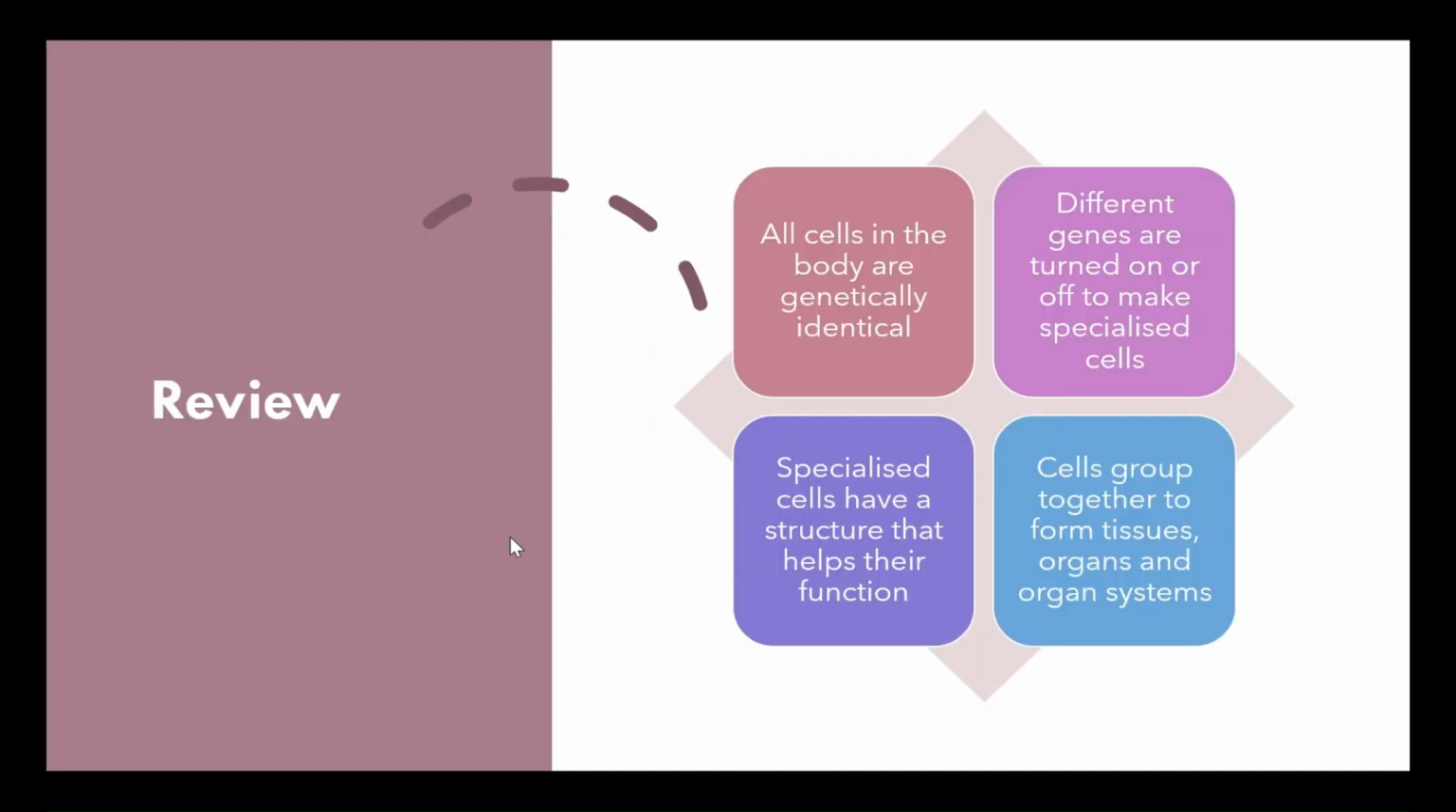So, just a bit of a quick recap and review. We need to know that all cells in the body are genetically identical. Okay, we went through that when we went through specialization of cells, but we found out that the genes are turned on and off. So we look at the gene expression that is causing our genes to be expressed. Specialized cells have a structure that helps their function. So, of course, sperm cells have a specific structure, red blood cells have a specific structure. And these specialized cells come together, forming our tissues, which then form our organs, which then finally form our organ systems within an organism.